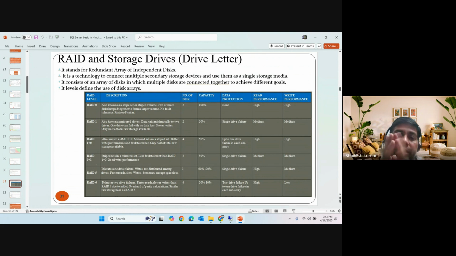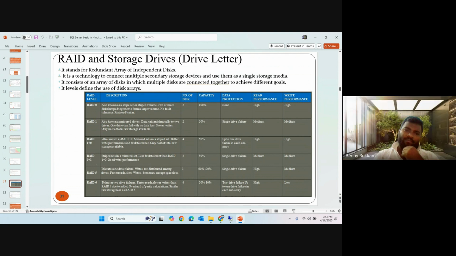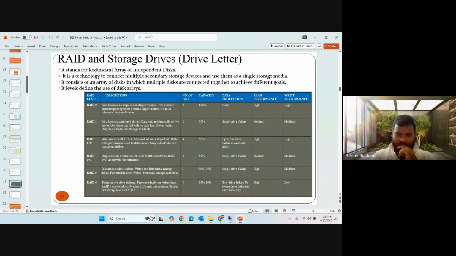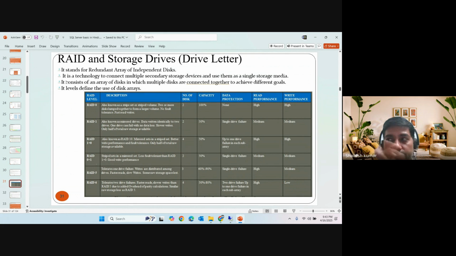Say you have created RAID 10 and attached four disks of 1 TB each. Then you can use only 2 TB of data. You have added 4 TB, but you are using only 2 TB because it goes for mirroring on two disks, and striping. The best practice is that if one disk is corrupted, we can change it at runtime.